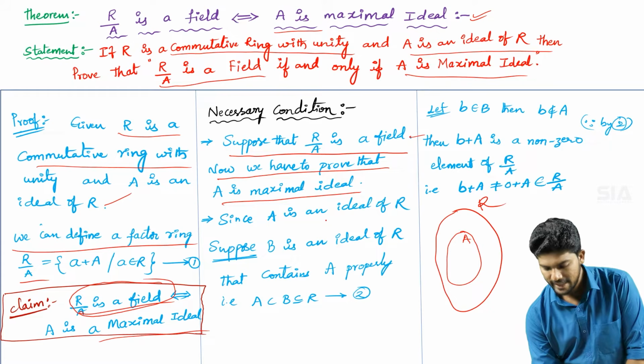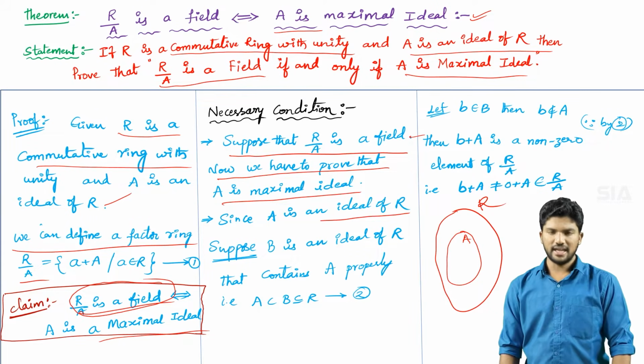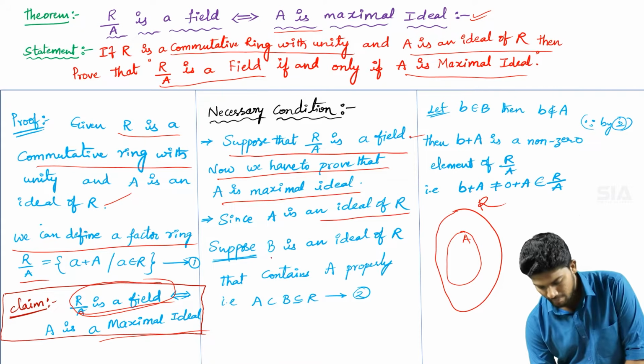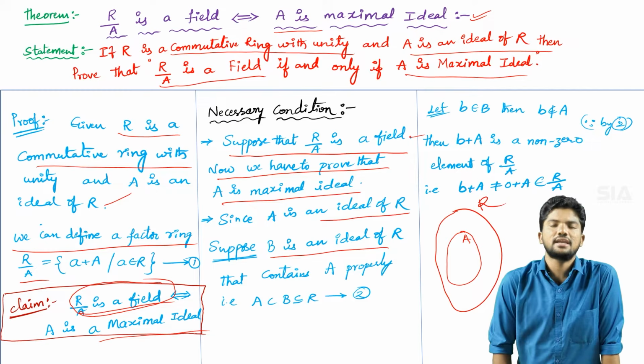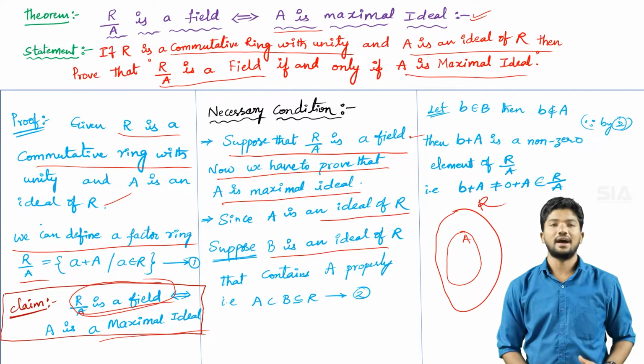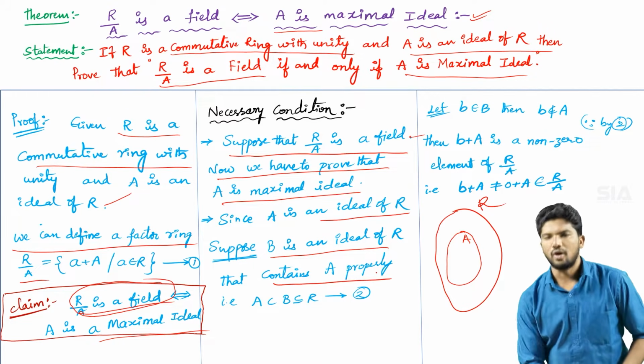Since capital A is an ideal of R, suppose I am assuming another ideal, capital B. Capital B is another ideal of capital R that contains capital A properly.